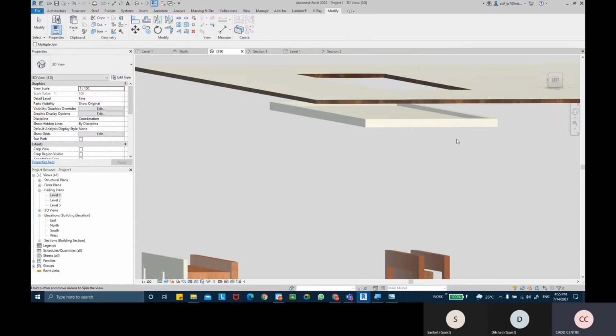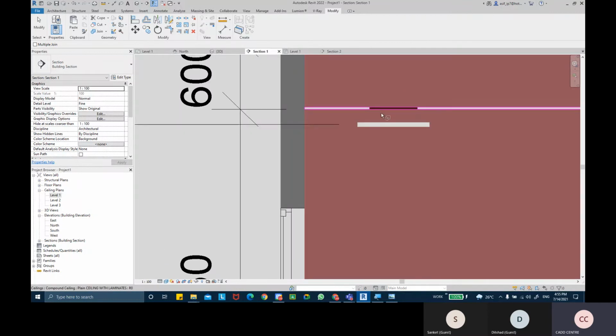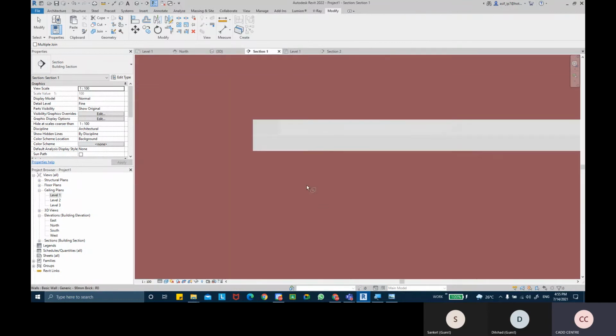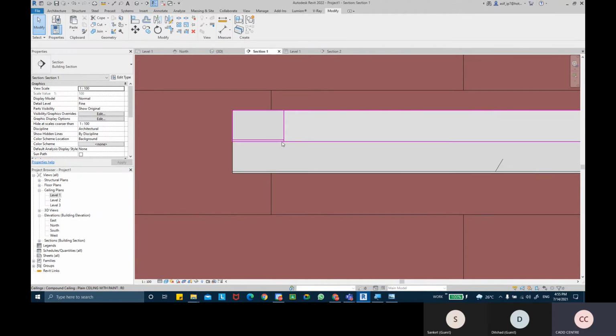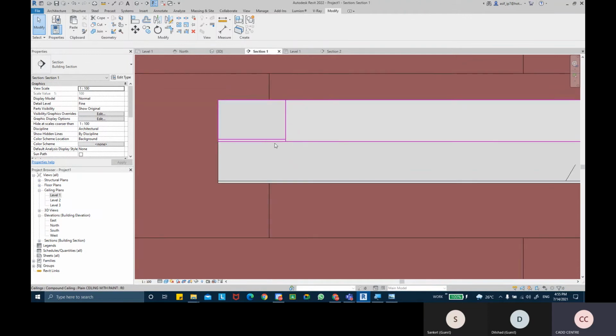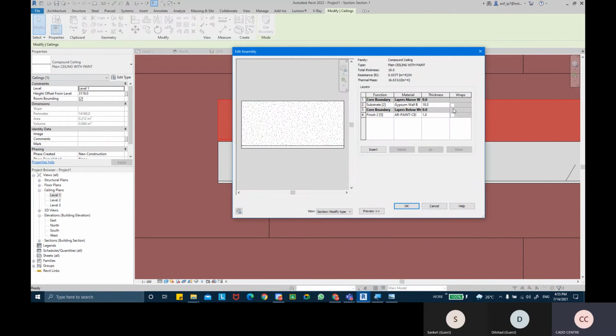So when I look into this section view, it might look like they are joined. You can remove the paint material from this one so that it gets joined together. I'll just duplicate first.